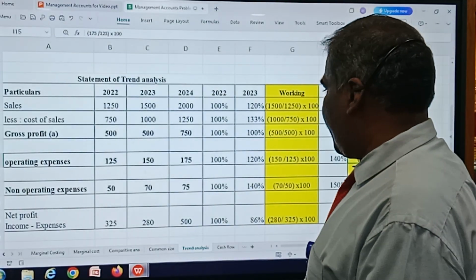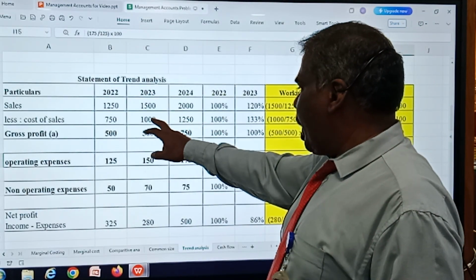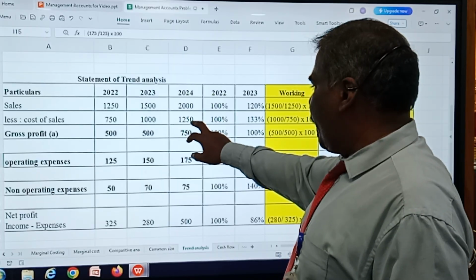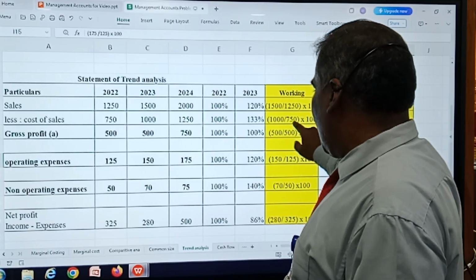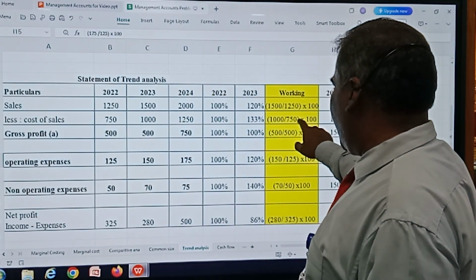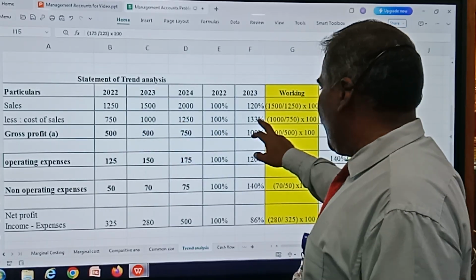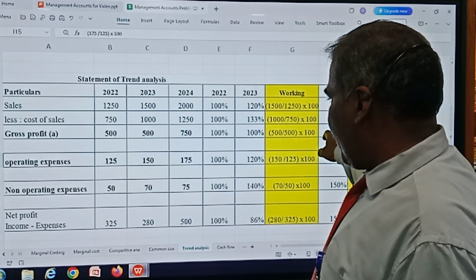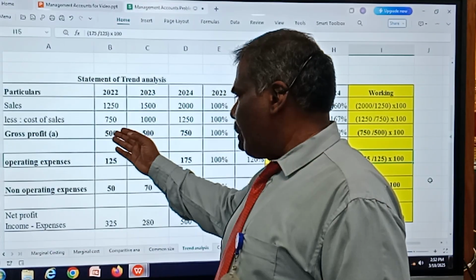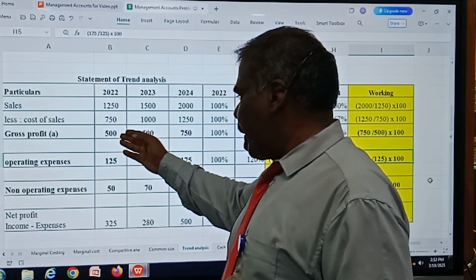The cost of sales for the year 2023 is 1000, and for the year 2024 is 1050. Dividing each amount by the base year 750, I am getting 133% and 167%.